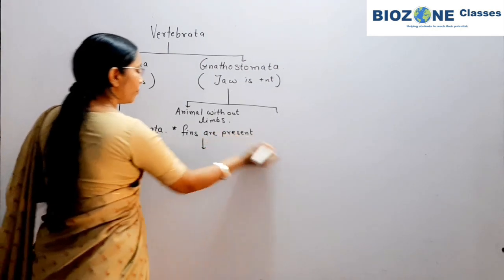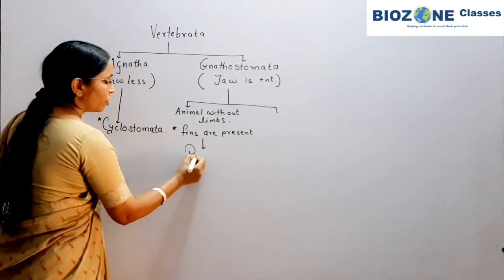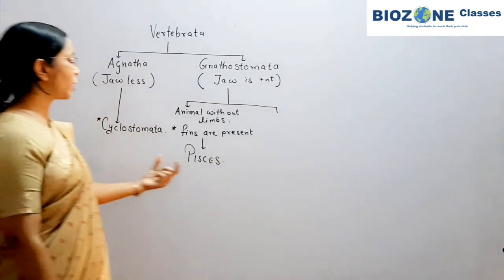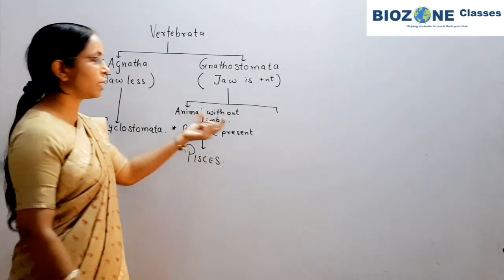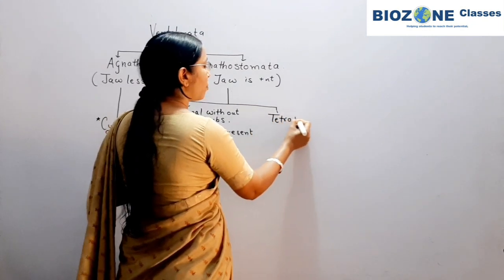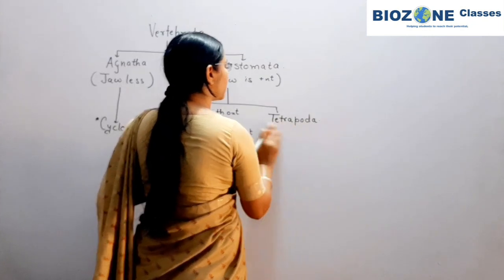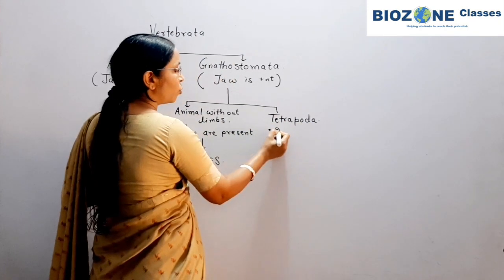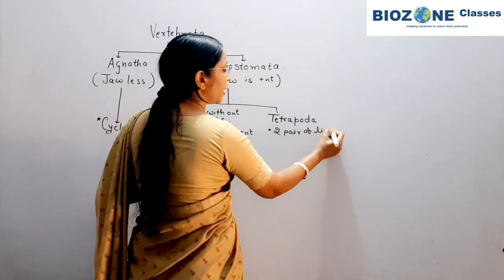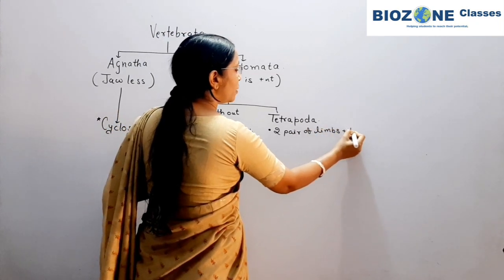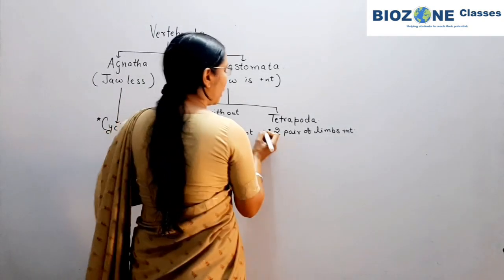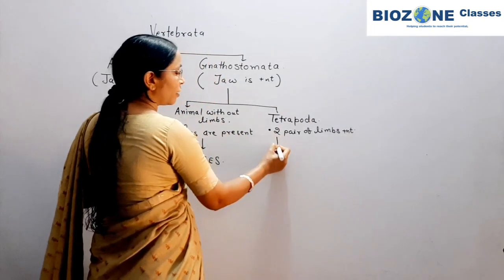And species, or commonly fishes we are saying, they are included under this class. After that, the second you remember is tetrapoda. Tetra means four, poda means leg. So here two pairs of limbs are present, and these two pairs of limbs you remember, forelimb and hindlimb.